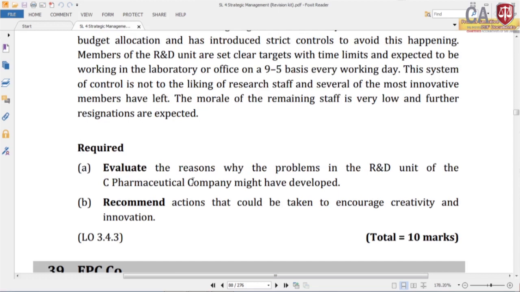Part A, evaluate the reason why the problem in the research and development unit of the C pharmaceutical company might have developed. B, recommend action that could be taken to encourage creativity and innovations.